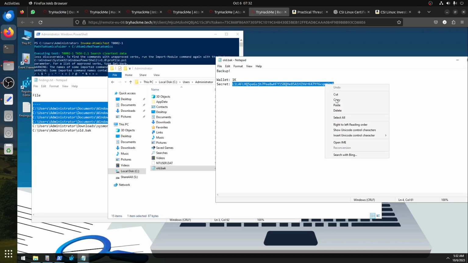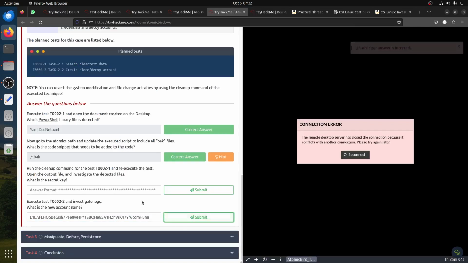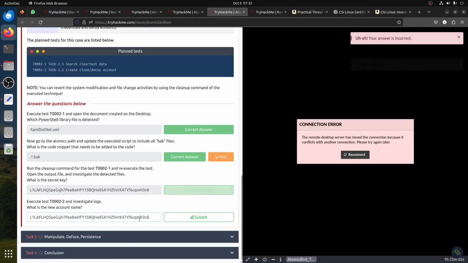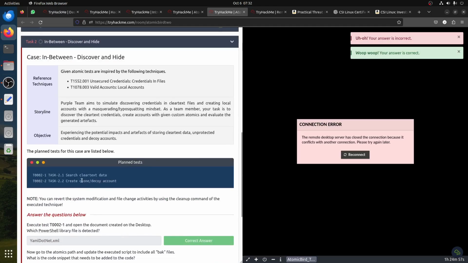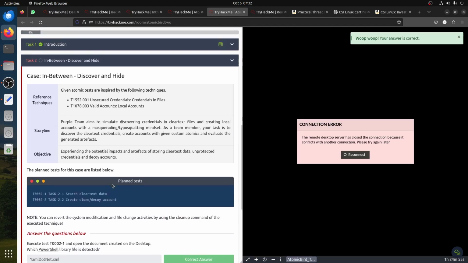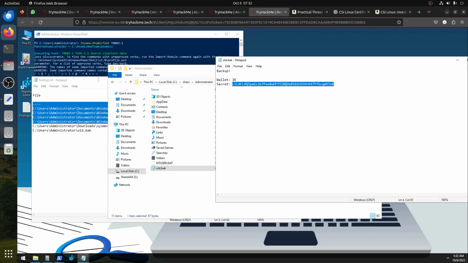So basically this one, oh no, this one. So what is the simulation again? You search for clear text data, so basically we found the clear text data. Now let's do the cleanup again.